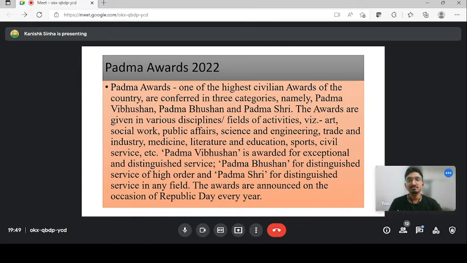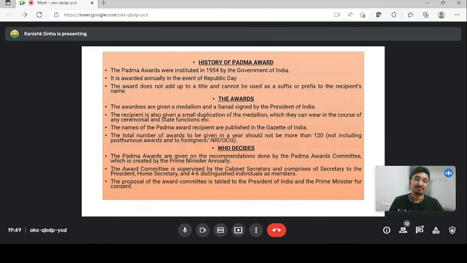Next slide. Let's understand the history of the Padma Award, guys. Keep on making notes. Notes are very important at the time of revision. The Padma Award was started in the year 1954. At that time the President was Rajendra Prasad. So every year on the eve of Republic Day, the Padma Awards are awarded, and in 1954 it was added.